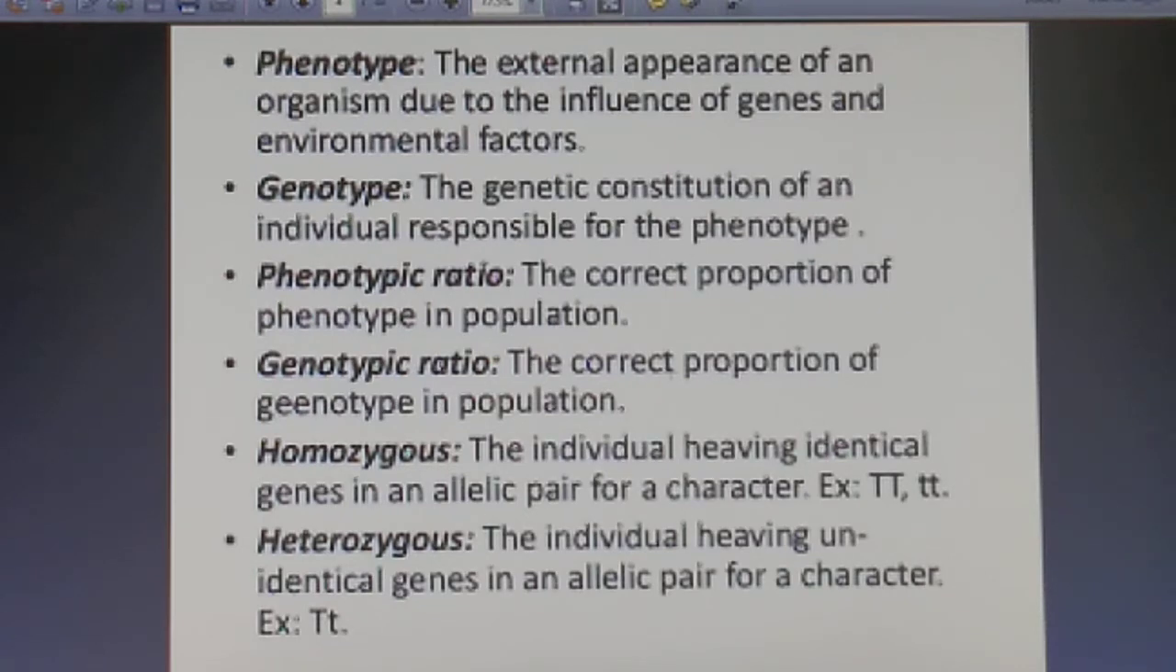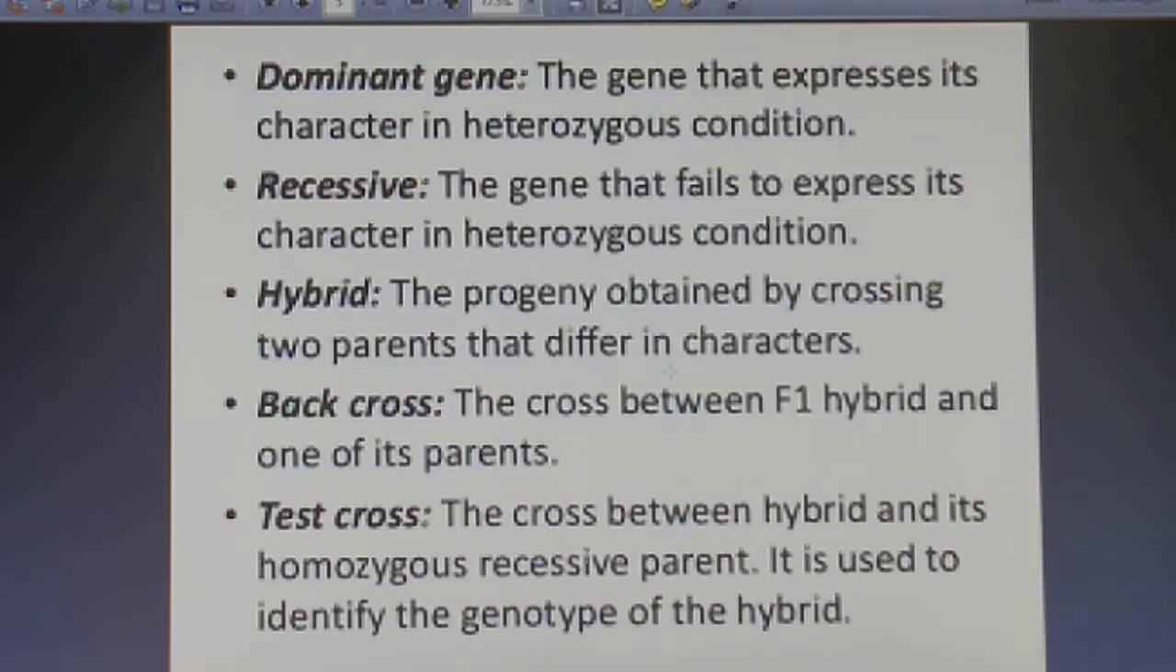So they are heterozygous. Talking about the dominant gene, you must have studied these basic terms in your 10th standard as well, students. Now, the gene that expresses its character in heterozygous condition is said to be dominant one, and which fails to express its character, it is said to be recessive. Now, what is hybrid? The progeny obtained by crossing two parents that differ in characters. Fine. And we have two types of cross, students. One is back cross and one is test cross.